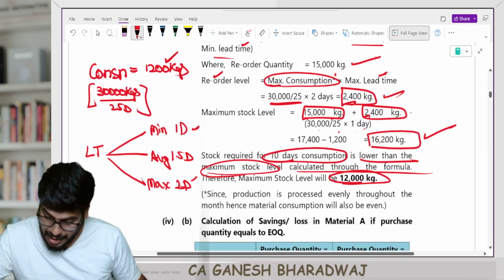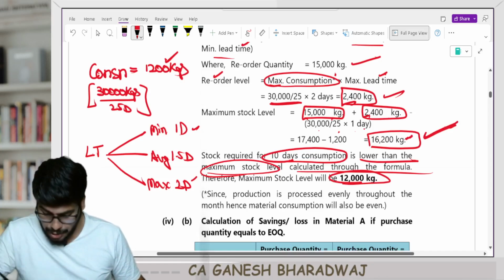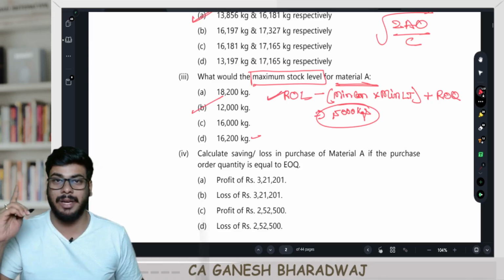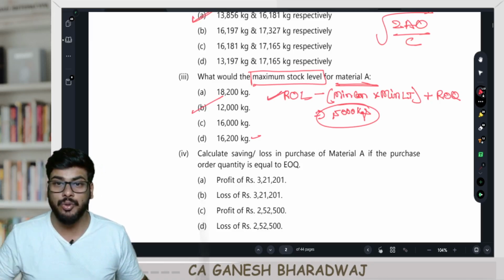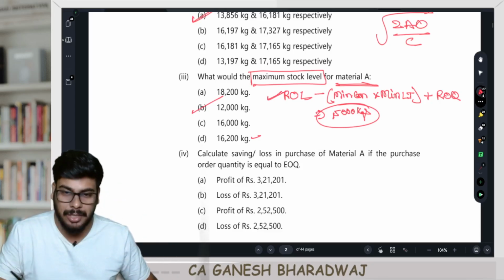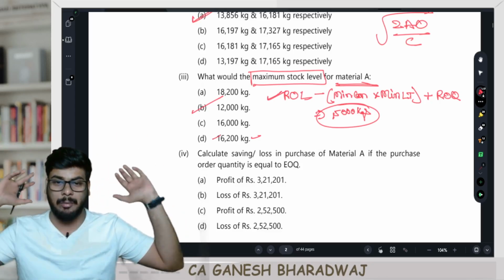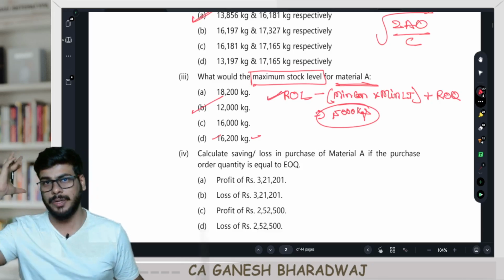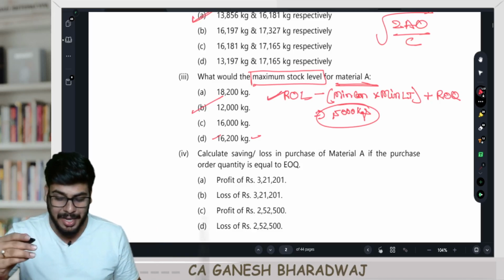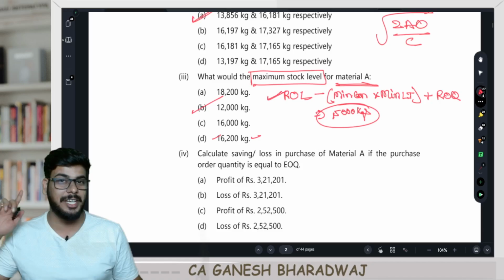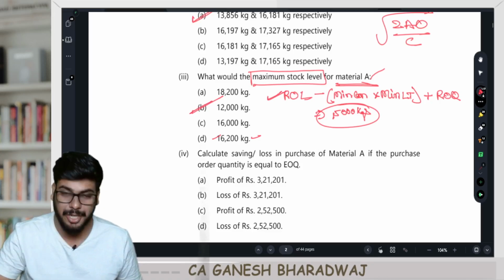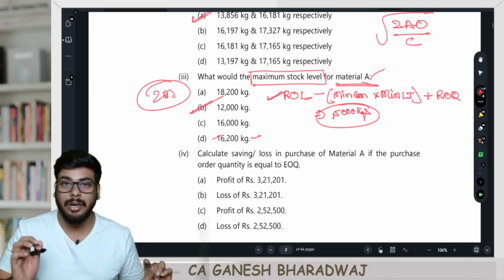Now, look at this. Using the formula, you arrived at 16,200. That is also given as one of the options. This is where things become very tricky. You will just put the formula, arrive at 16,200, and come out of the exam hall thinking that you've done the right answer. Look at what has happened. There is one last minute twist that the institute has kept in this case. That's why they didn't ask anything about raw material B. They are only asking about raw material A. It is going to be 2 marks or 0 marks.